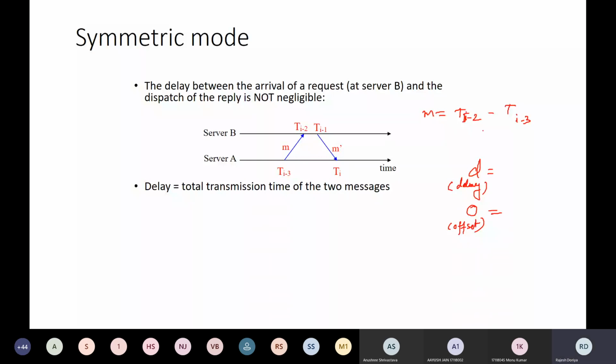So m is going to be Ti-2 minus Ti-3. And similarly, in case of m dash, this is going to be Ti minus Ti-1. So if you are trying to find out the delay, it is going to be m plus m dash, right?